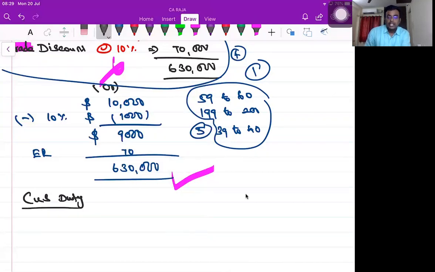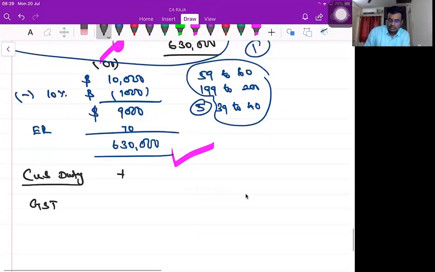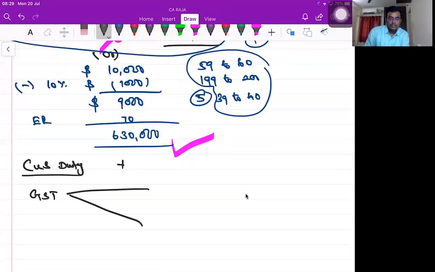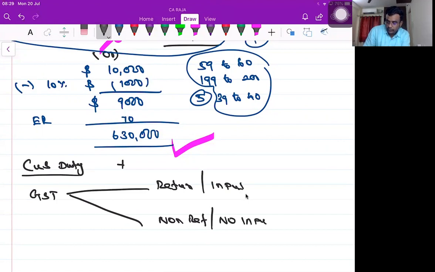Custom duty. You pay custom duty. Can I add it with this inventory? Yes or no? What about GST? It depends. You know, there are refundable and non-refundable. Custom duty, of course, obviously you can't take as input, so I can add. When it comes to GST, there are two different types. One is refundable, another is called non-refundable.